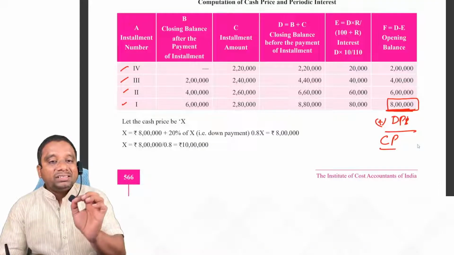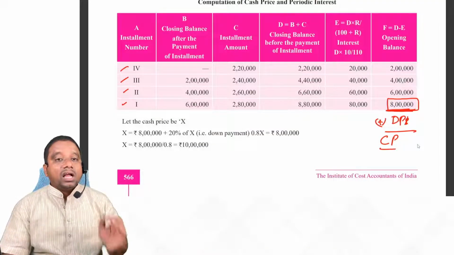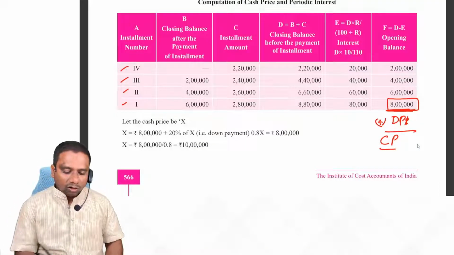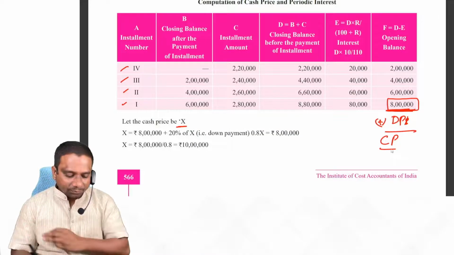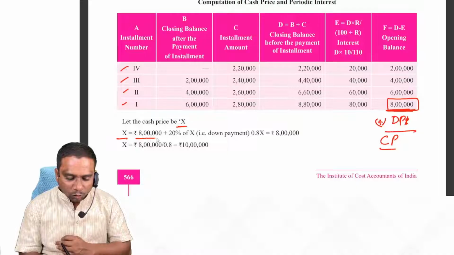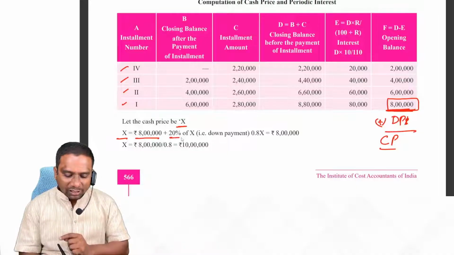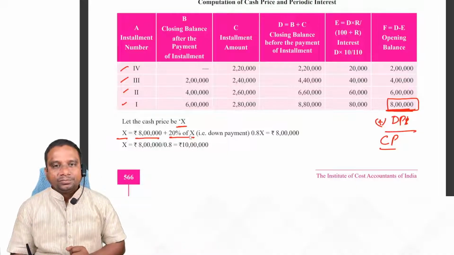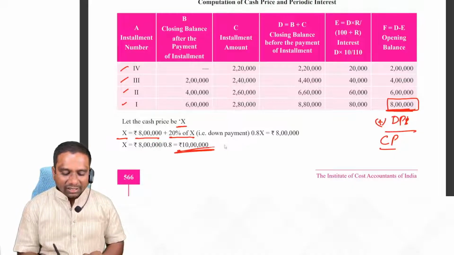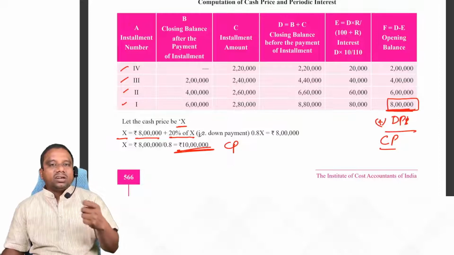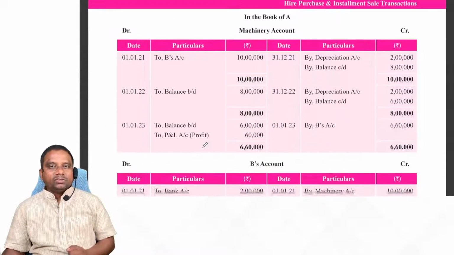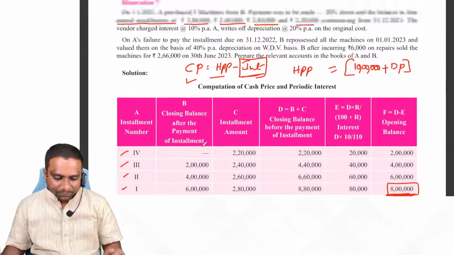But down payment is given in percentage now. Then assume X is the total cash price. Then total cash price is equal to 8 lakhs plus 20% of X. Solve this equation, you get 10 lakhs. So this is our cash price. Now we start recording entries at this cash price. Observe. Yes. Next one.